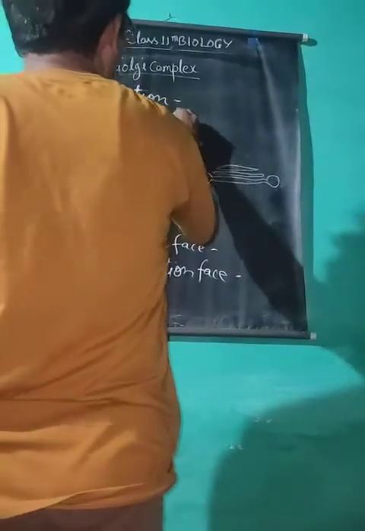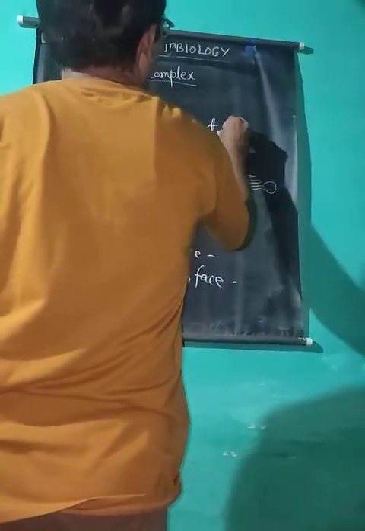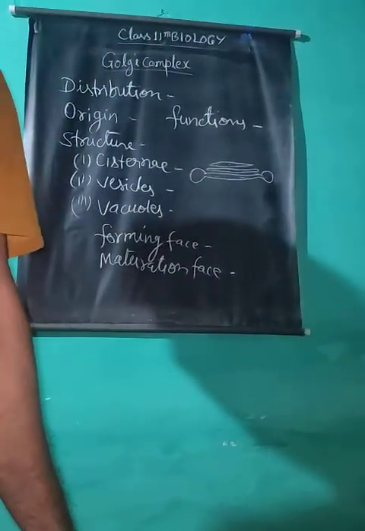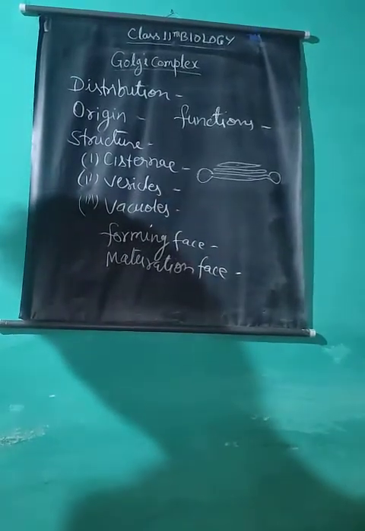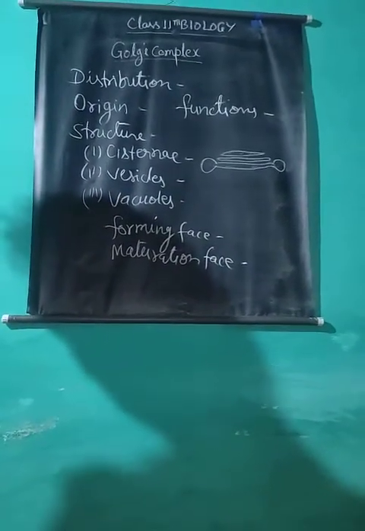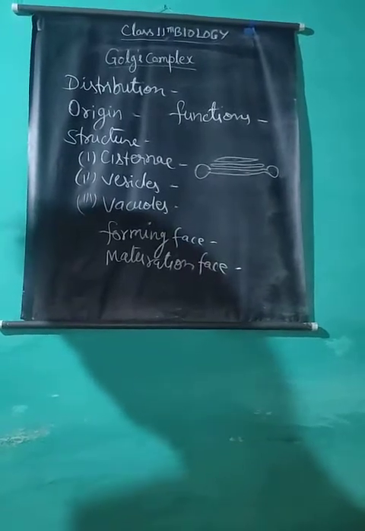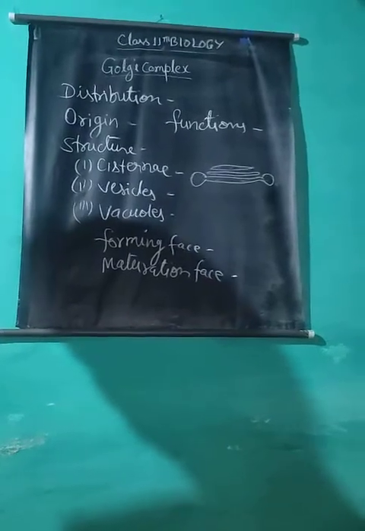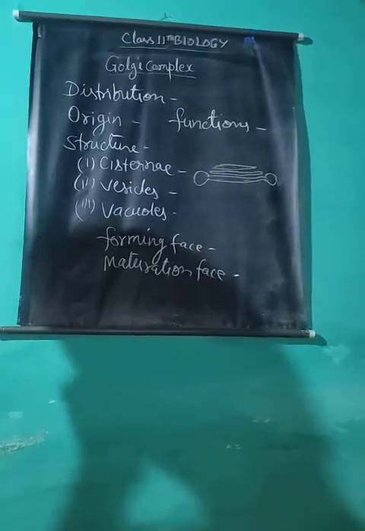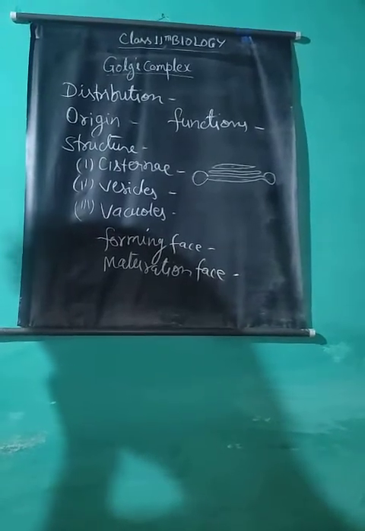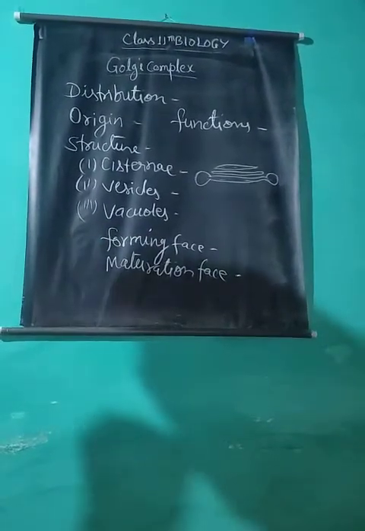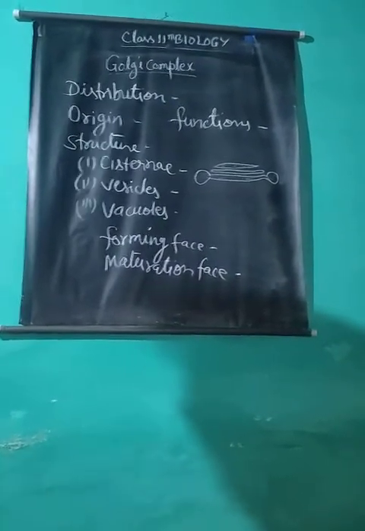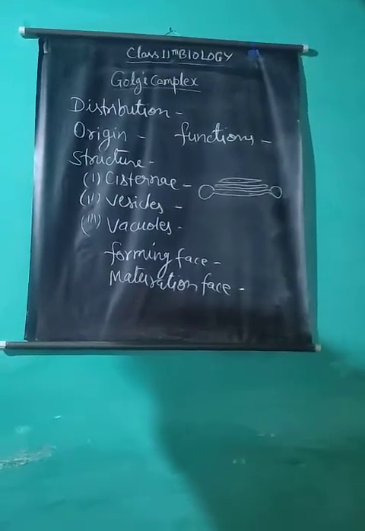Now the functions of the Golgi body. Main function of the Golgi body is secretion. Secretory vesicles move toward the plasma membrane and burst on the cell surface, releasing their contents. Lysosomes are formed from Golgi bodies. It helps in synthesis of large molecules of complex carbohydrates. Sometimes Golgi bodies secrete carbohydrates which help in the formation of the cell wall. It helps in the formation of the acrosome of sperm and matrix of cartilage.